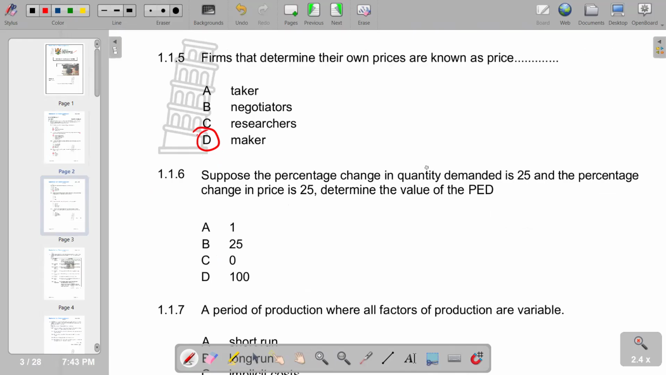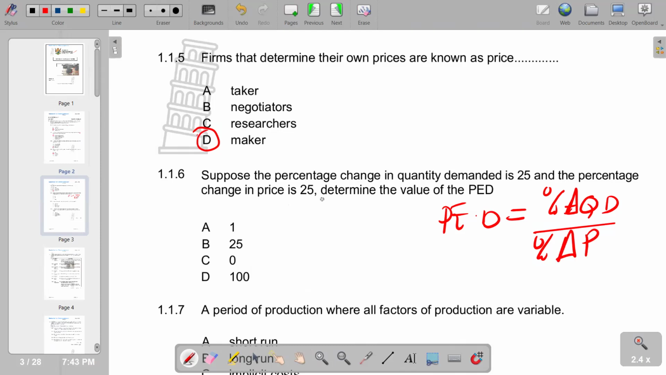Suppose the percentage change in quantity demanded is 25 and the percentage change in price is 25, determine the value of PED. Remember, the formula for PED is equal to percentage change in quantity demanded over percentage change in price. So here, we have our percentage change in quantity demanded being 25, which is our numerator, and then our denominator, percentage change in price, being also 25. So obviously, we are going to have a 1. So we have number 6, we are saying A, which is 1.